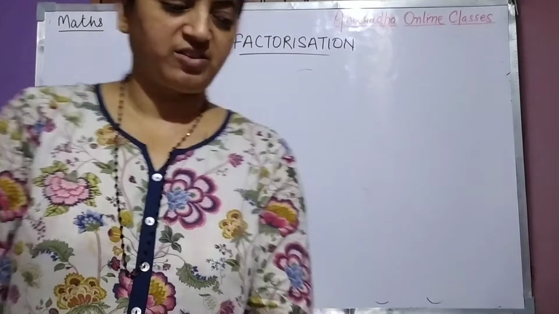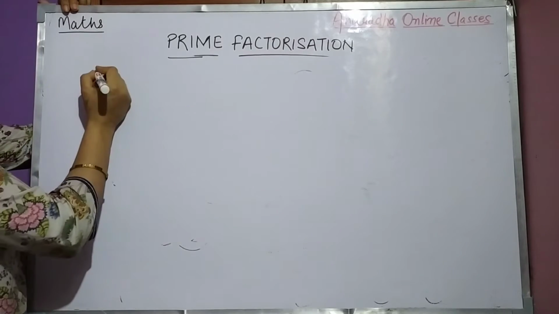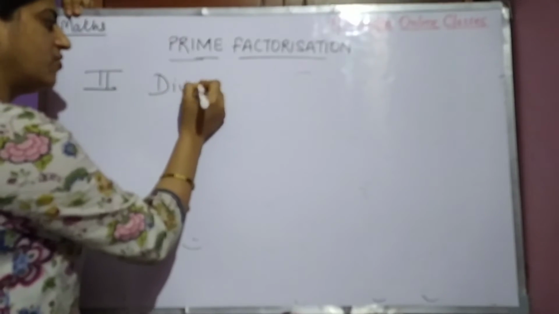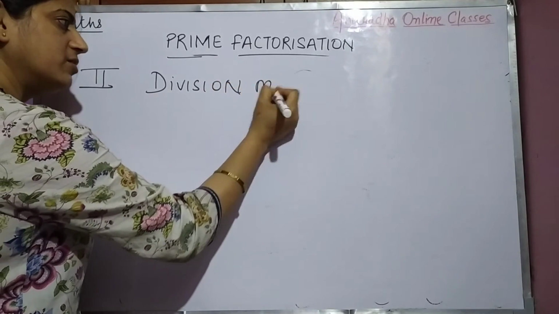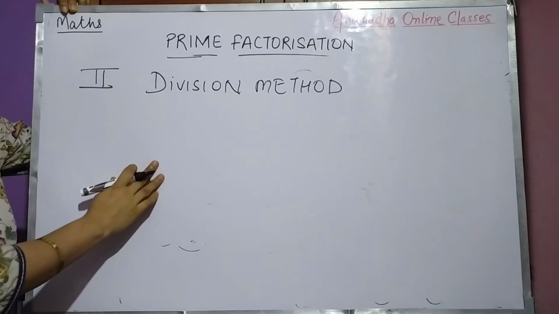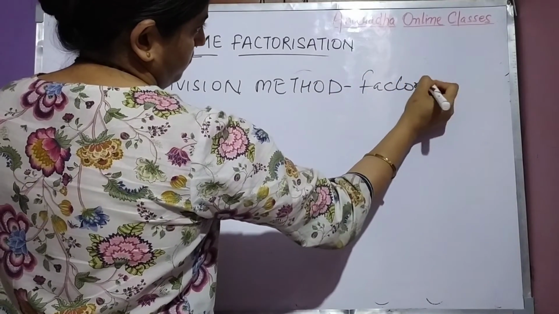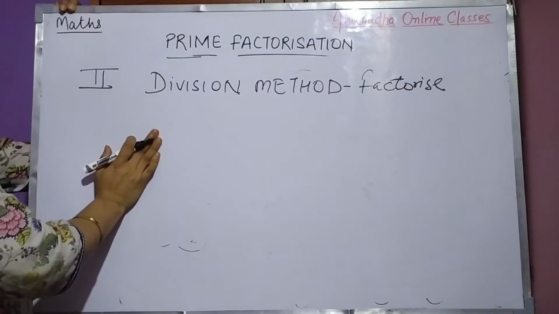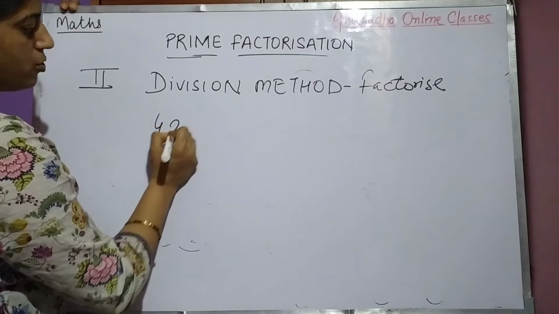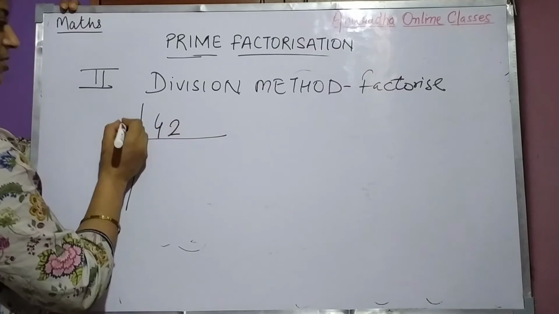Come to the next, that is what? Factorize by division method. This we have done with factor tree. Now we have to do the second method, that is division method. You have to factorize by using division method. Let us take one example that I have taken of 42. Okay, 42 only. Take this.